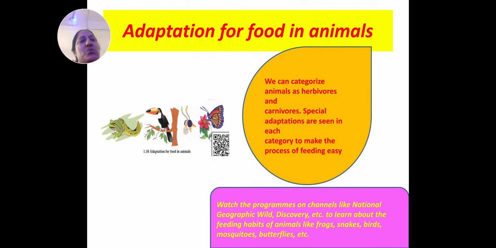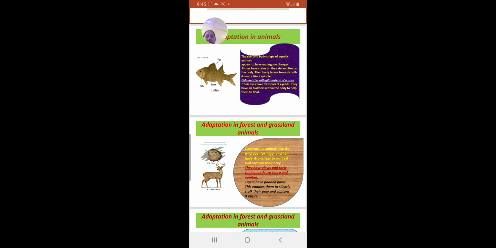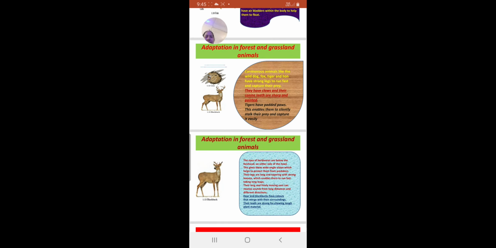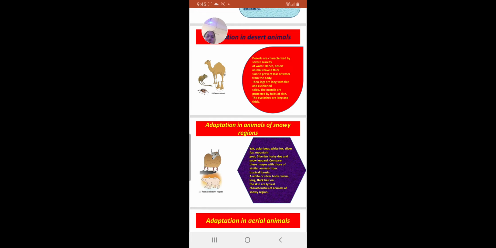Okay. So children, today we have learned adaptation in aquatic plants, adaptation in grassland animals, adaptation in forest and grassland animals, adaptation in desert animals, adaptation in animals of snowy regions, adaptation in aerial animals, adaptation in reptiles, and the last, adaptation for food in animals.